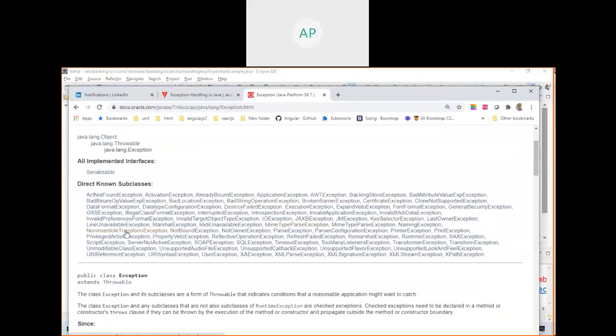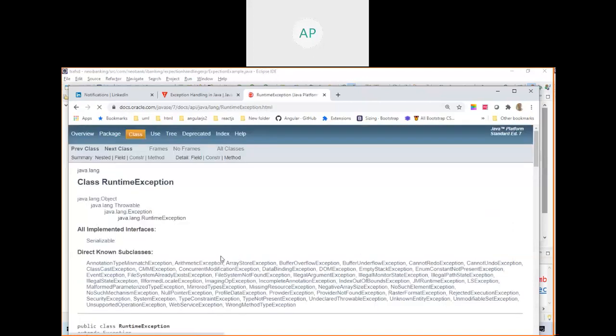Go here and see what exceptions you have. Here you have n number of exceptions. This is under java.lang Exception. See here whether you have runtime exception. When I click this, you see runtime exception extends Exception, which extends Throwable, which extends Object and implements the interface Serializable. So there are n number of subclasses for this runtime exception.